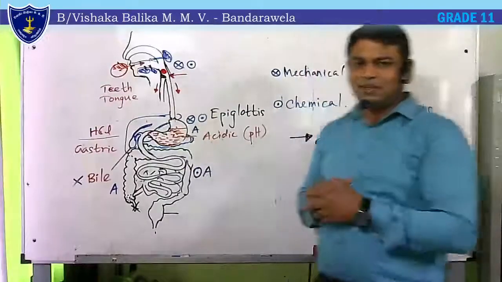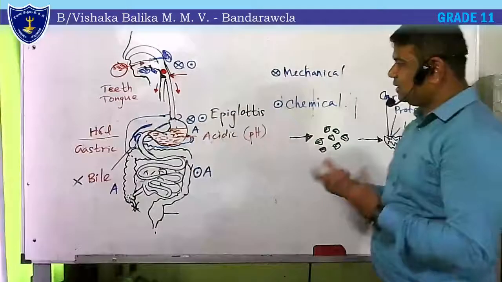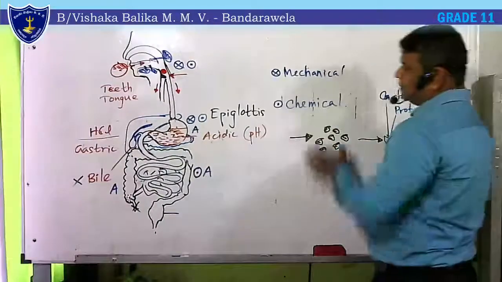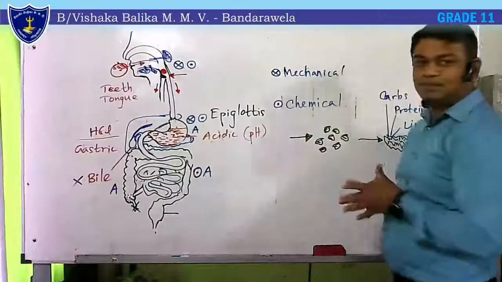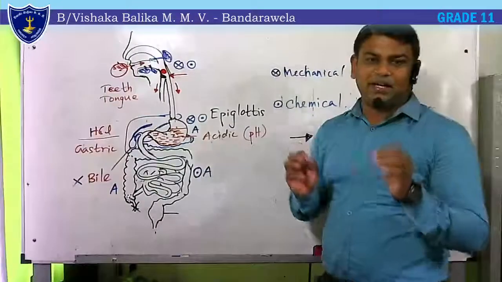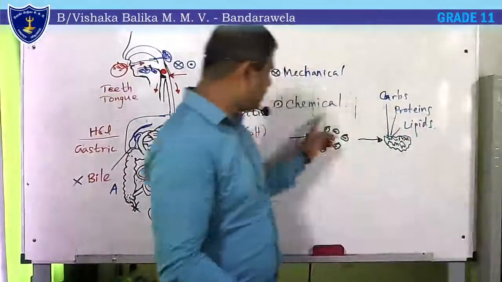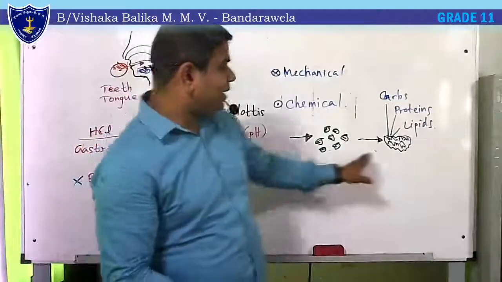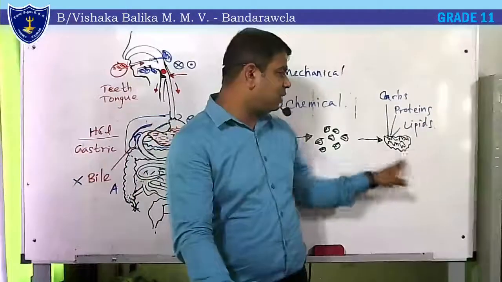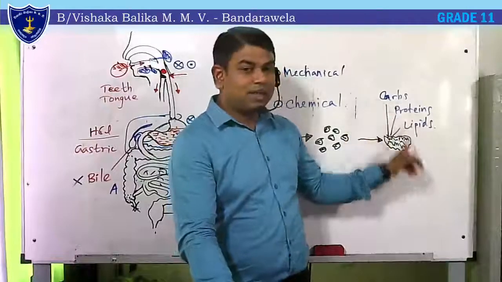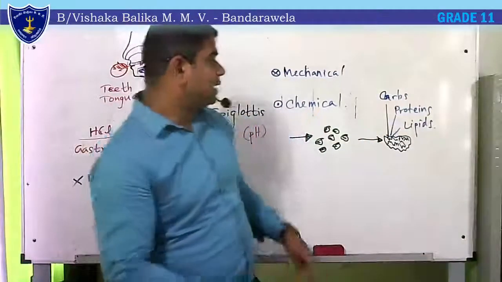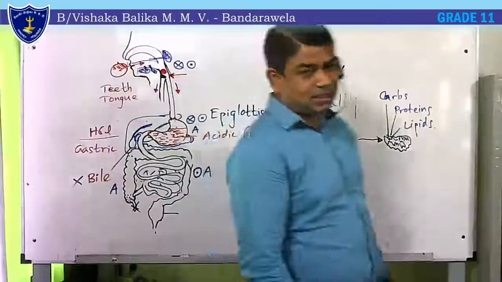Again, this is the summary of the lesson. Hurry up, let's catch up those things. Digestion is of two types: mechanical and chemical digestion. Mechanical digestion means mechanically breaking food into simple particles. Thereafter, breaking up those broken particles into more simple chemical forms is the chemical digestion. Enzymes participate in this process.